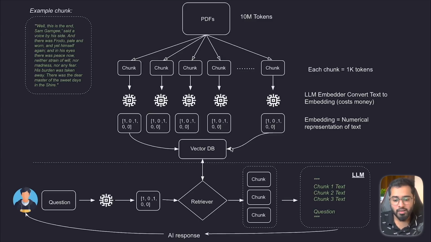And this is where the concept of embeddings and vector databases come into play. It lets us search for chunks semantically, or in other words, based on meaning, and not look for exact words or letters. So in the next section, we're just going to quickly take a detour, look at what embeddings and vector databases are, and then come back to RAG. All right, so I'll see you there.